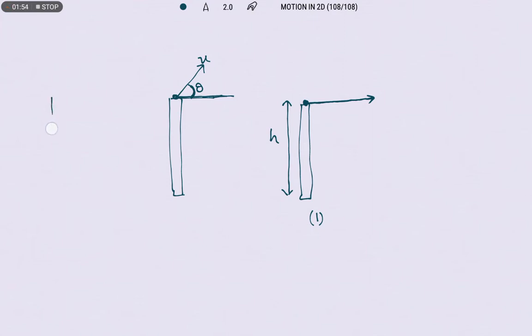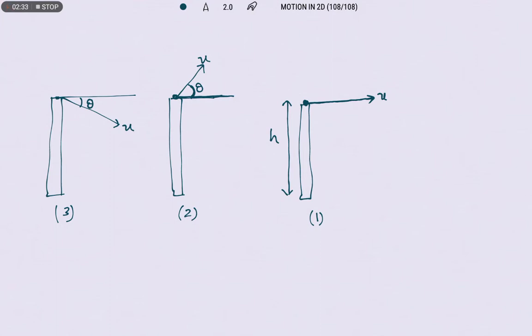And the next case will be projectile motion from the height by making some angle theta below the horizontal. So these are the three cases we are going to discuss. Case 1 is horizontal projection, case 2 is projection from the height by making some angle theta above the horizontal, and case 3 is by making some angle theta below the horizontal. So here the horizontal velocity is u and here the velocity is also u.